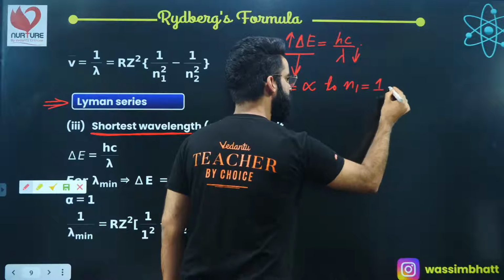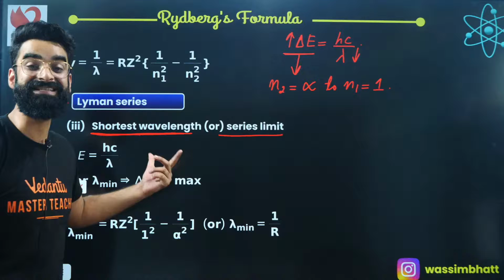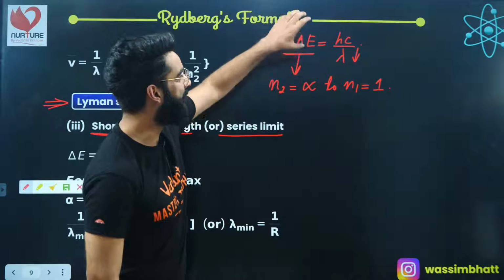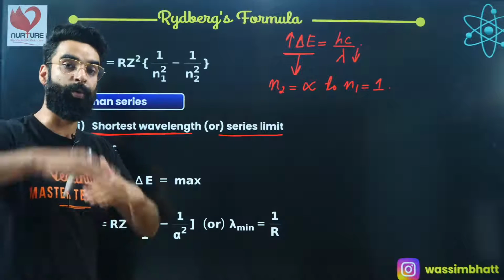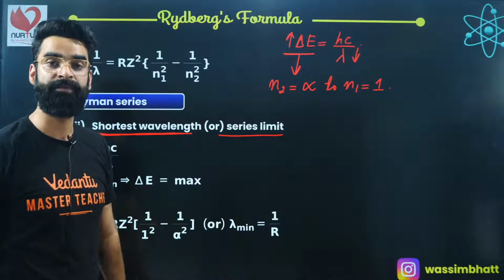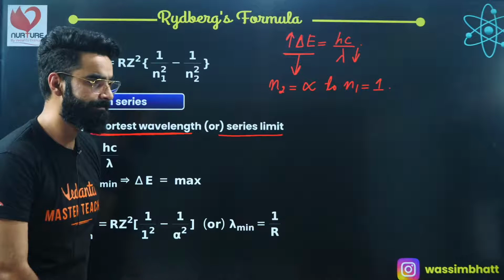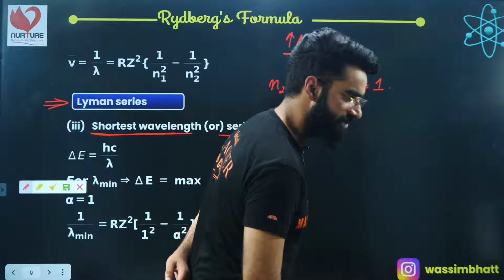I hope you are getting this properly. I'm talking about the shortest wavelength. I'm talking about something called a series limit, right? The wavelength emitted will be the minimum when the energy gap between the two shells will be maximum. And in case of Lyman series, when is the energy gap between the shells maximum? When the electron makes a transition from infinity to shell number 1, right? Yes, Aman, that will be done too. Just wait for it, that will be done too.